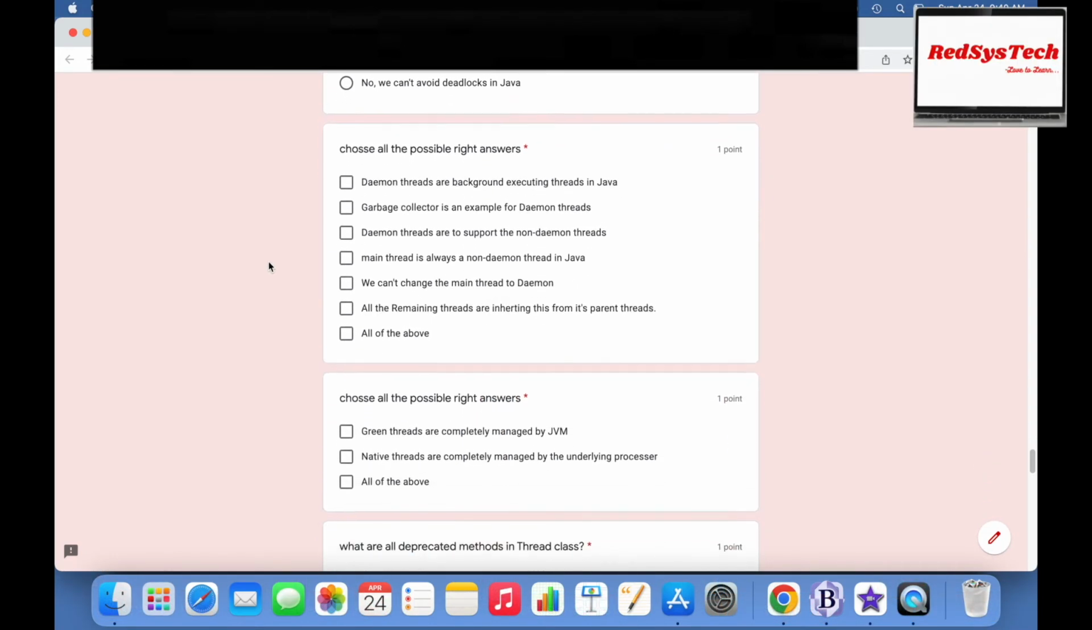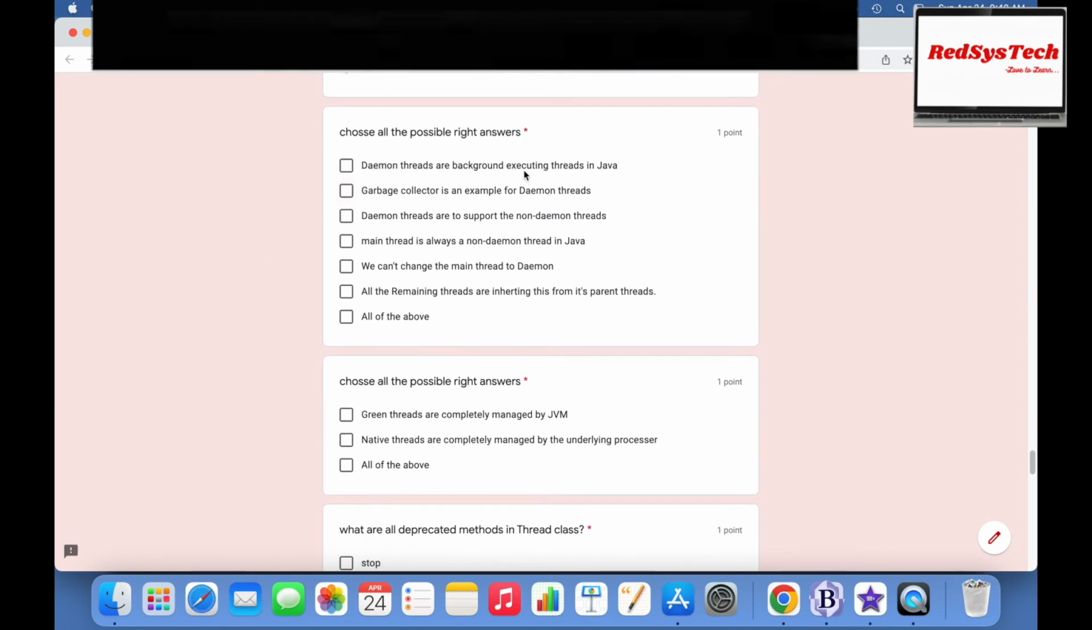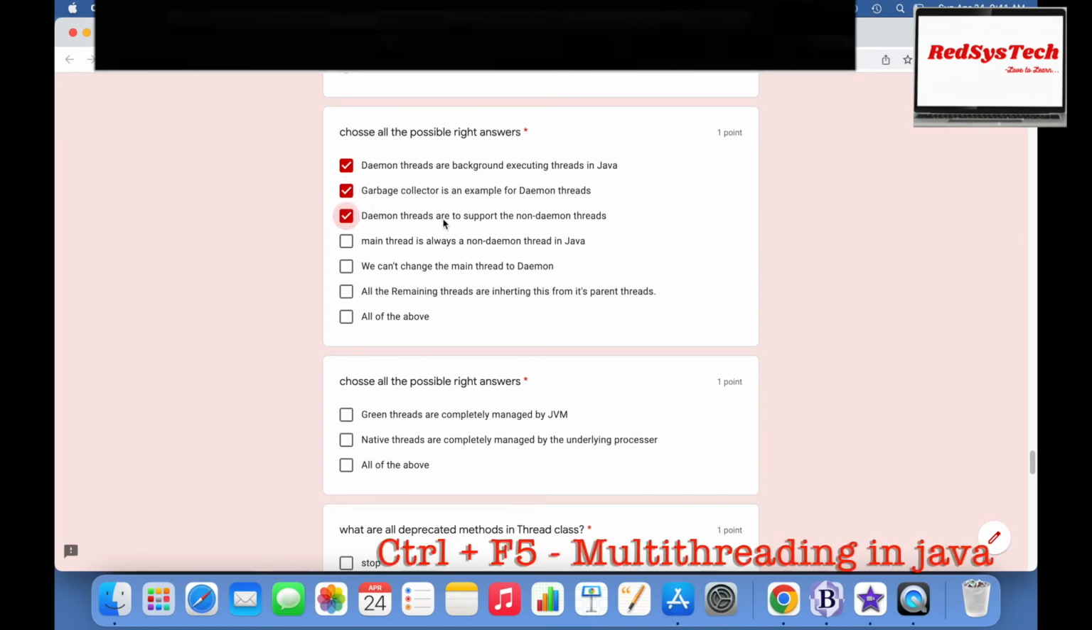Choose all the possible right answers. Daemon threads are background executing threads in Java. Yes, that is correct. Garbage collector is an example of a daemon thread. Yes, that is correct. Daemon threads are there to support non-daemon threads. That is correct, right? So all the background threads are there to support the actual threads, right?